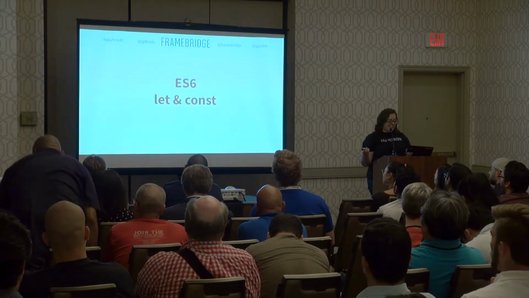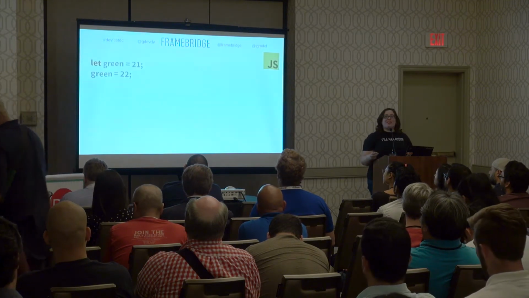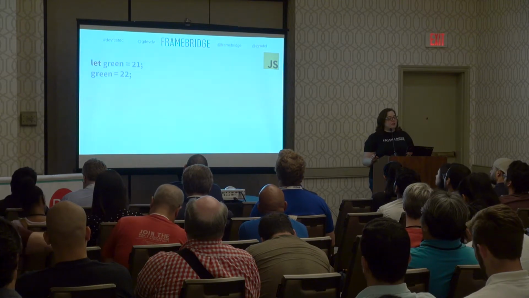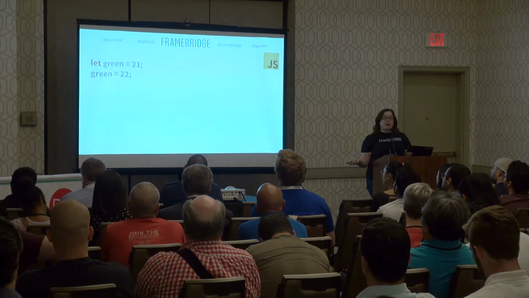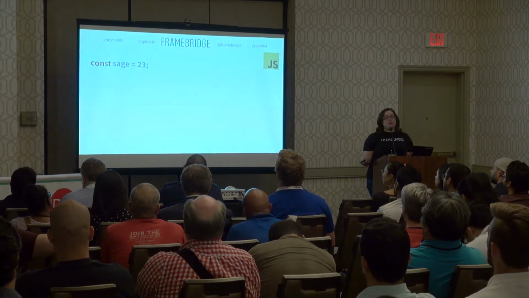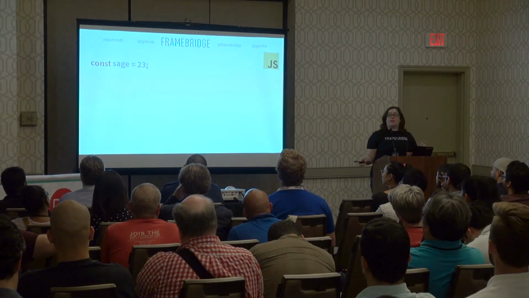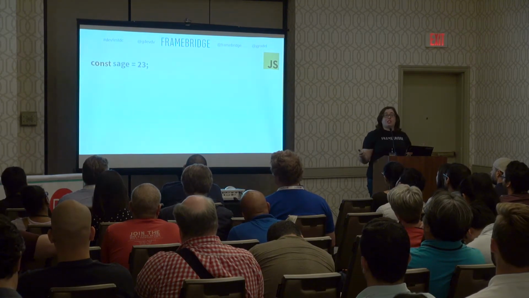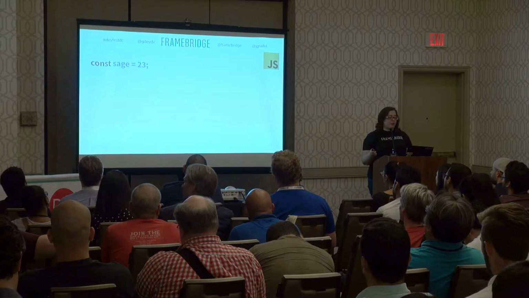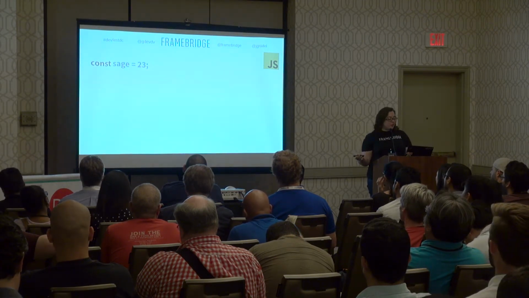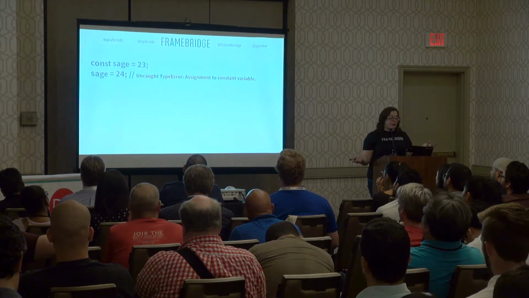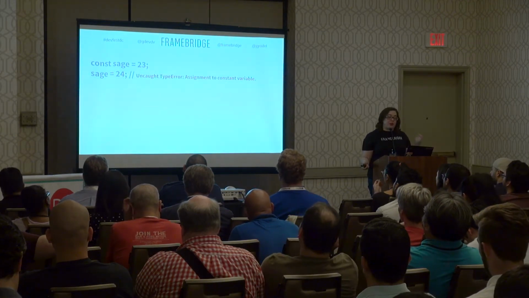All right, let and const, the fun stuff. In a lot of contexts, we use let in the same way that we would use var. So here I say let green equals 21, and then I can change the value of green to 22. With const, we're specifying to the browser that the value in this variable is not going to change. It's a constant. So I'll set up const sage equal to 23. We have a constant named sage, and when I come in and change the value on sage, I'll get a JavaScript error because I'm trying to change the value in a constant.